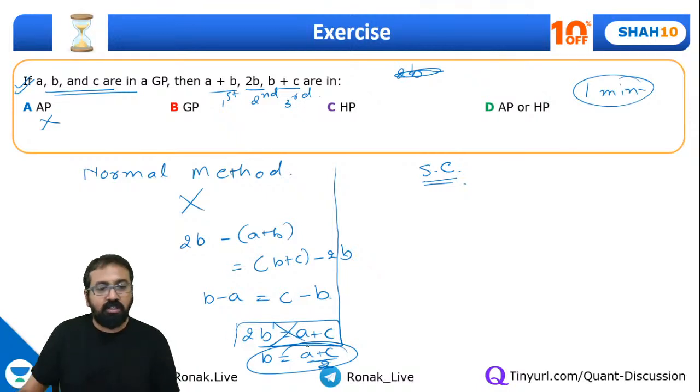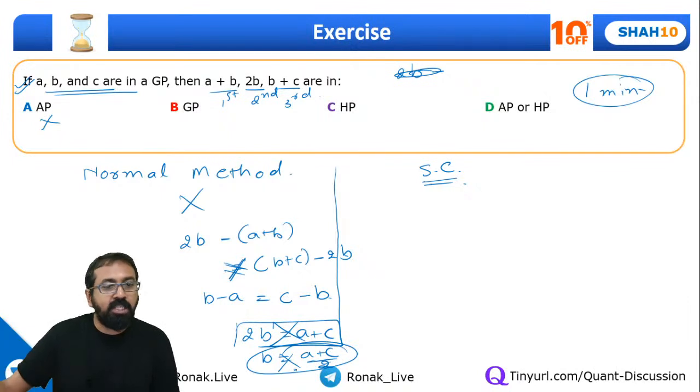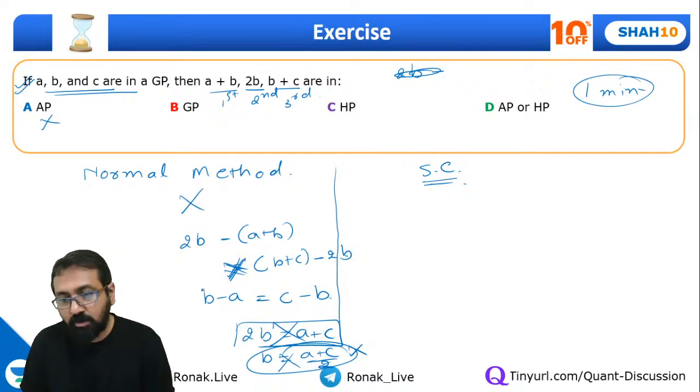This is incorrect because this doesn't hold true as per the given condition, A, B, C are in GP. Had they mentioned that A, B, C are in AP, then definitely A plus B, 2B and B plus C would have been in AP. But here they are in GP, so this doesn't hold true. We can't take that as equal.